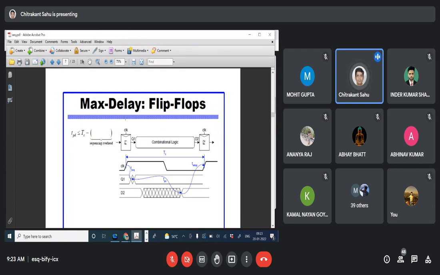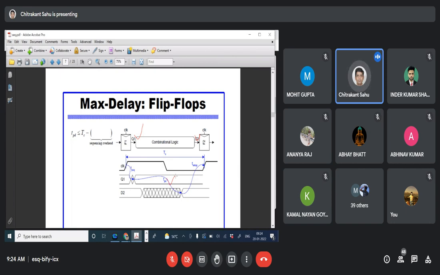The important part is that the combinational logic will always give a propagation delay. So from the Q1 point to the D2 point, there will be a propagation delay, as you can see here.